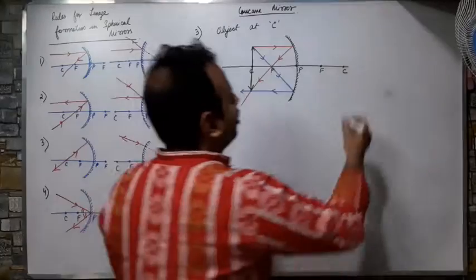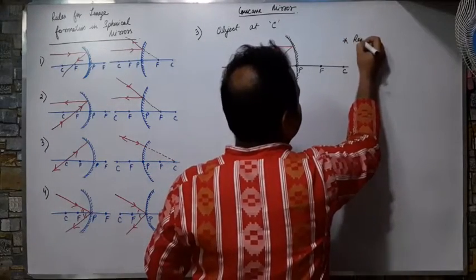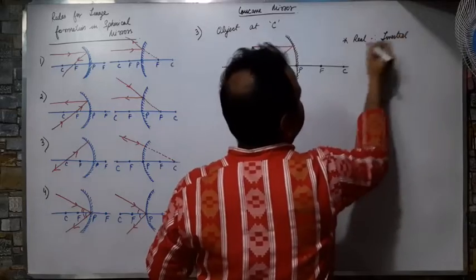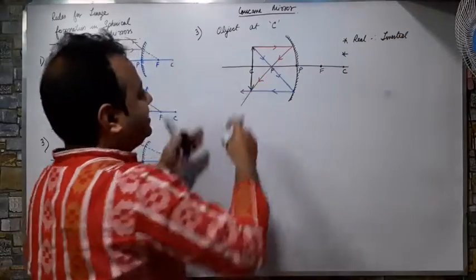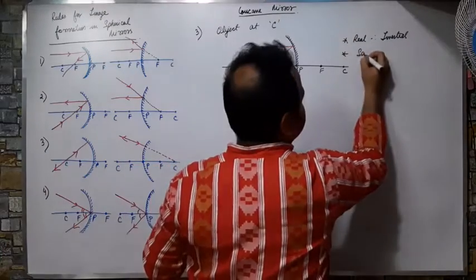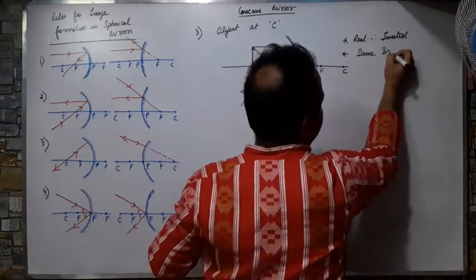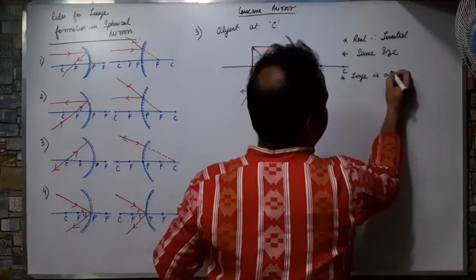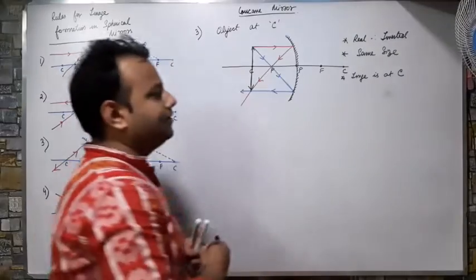So what are their properties? It is again a real image, and real image therefore an inverted image. What is the size? Sir, both are the same size. They are neither large nor small. So the same size. And where is the image formed? Image is formed at C again.